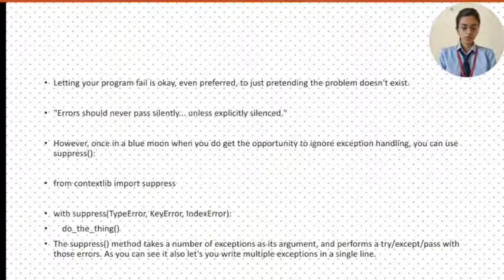The suppress method takes a number of exceptions as its argument and performs a try except pass with those errors. As you can see, it also lets you write multiple exceptions in a single line.